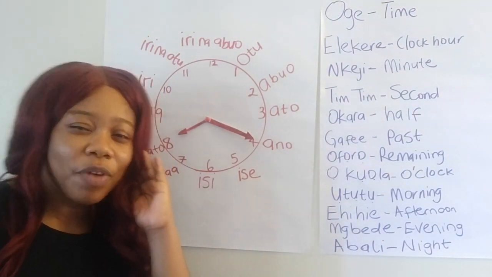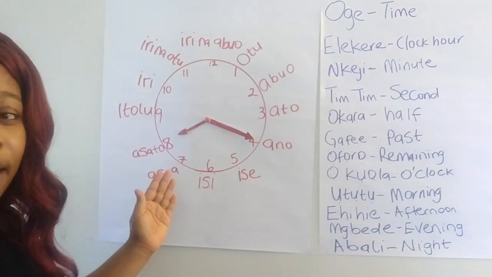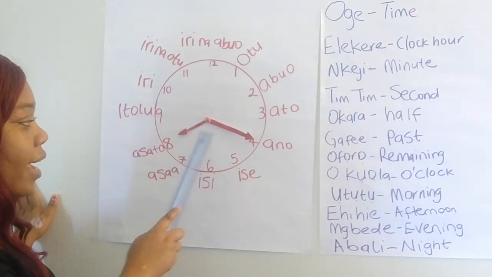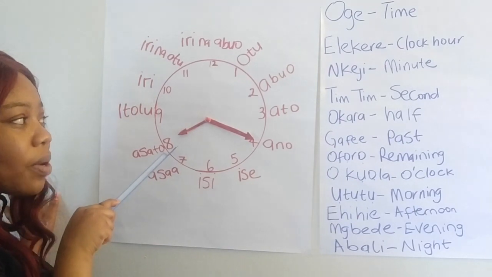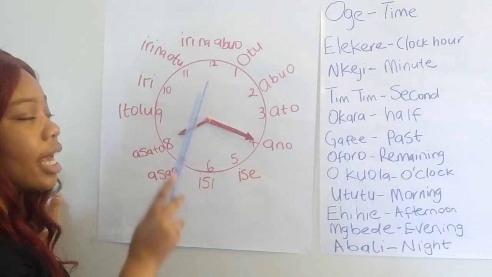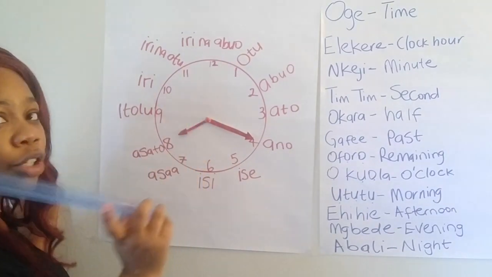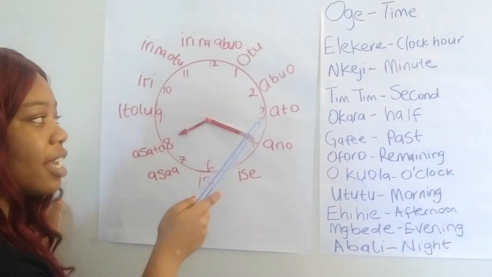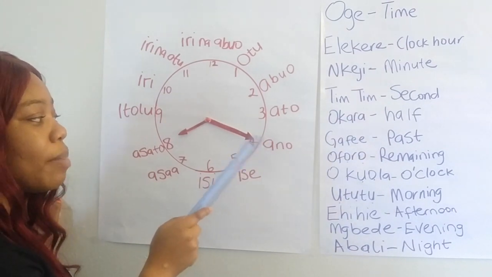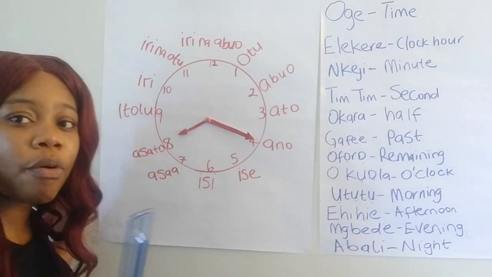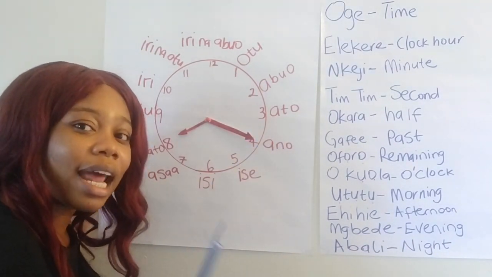You ask yourself, what is the elekere? The elekere here is the 8. And what is the nkeji? The nkeji is iri na abụọ, which is, you're gonna remember, it's in 5, 10, 15, 20. This is 20 minutes past. So it's gonna be your iri na abụọ.